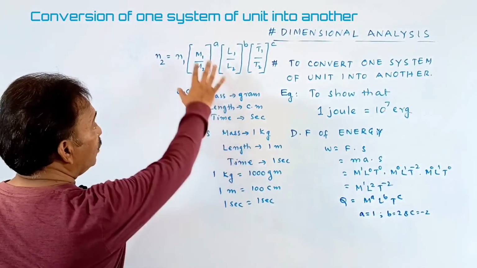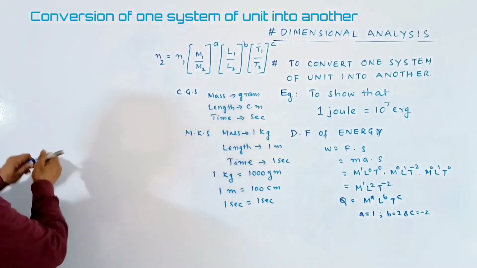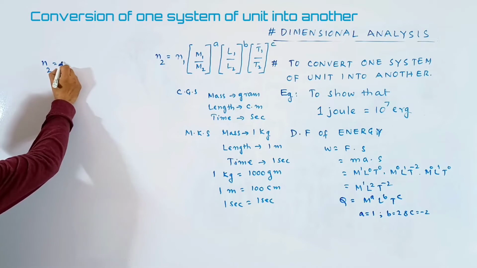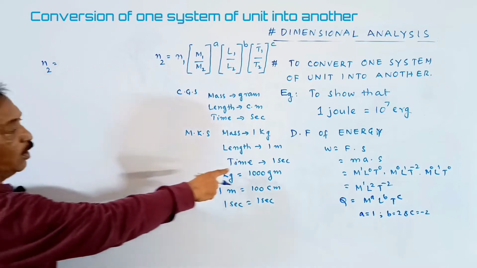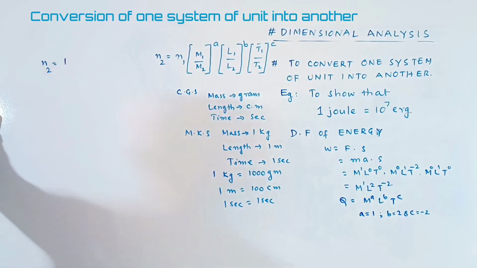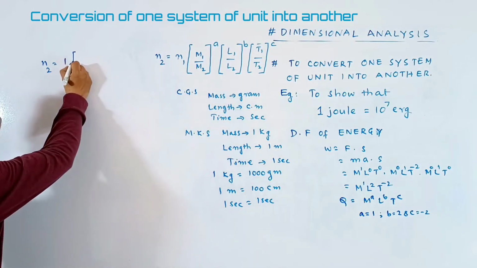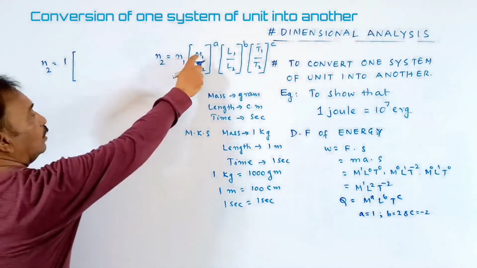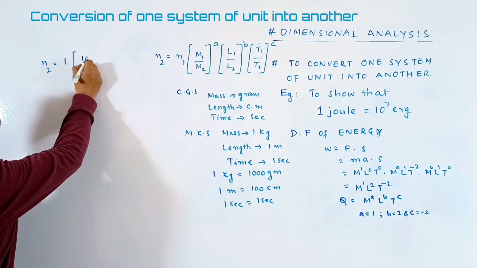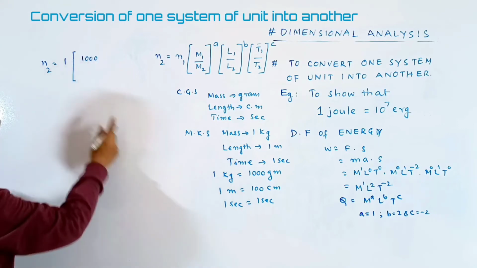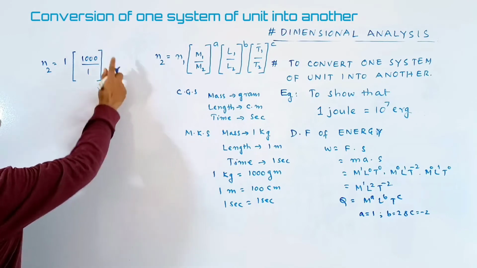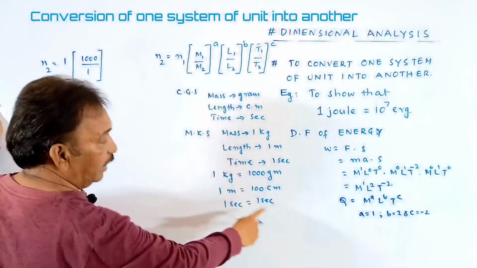Okay, students, now I am substituting all these values in this relation. Then N2 can be written as N1, which is 1 joule, into M1 with respect to CGS, that is 1000 gram by 1 gram to the power of A. A is equal to how much, students?